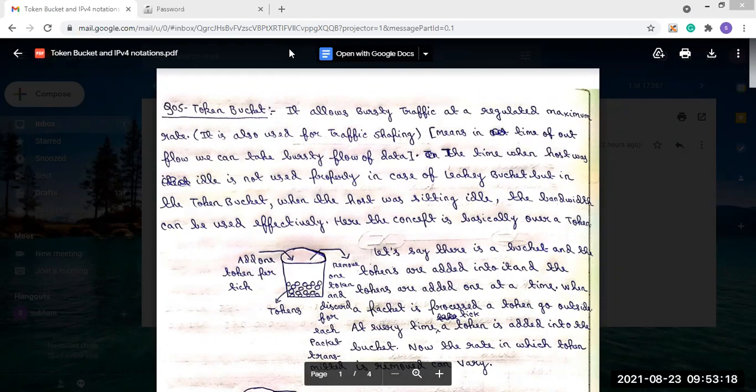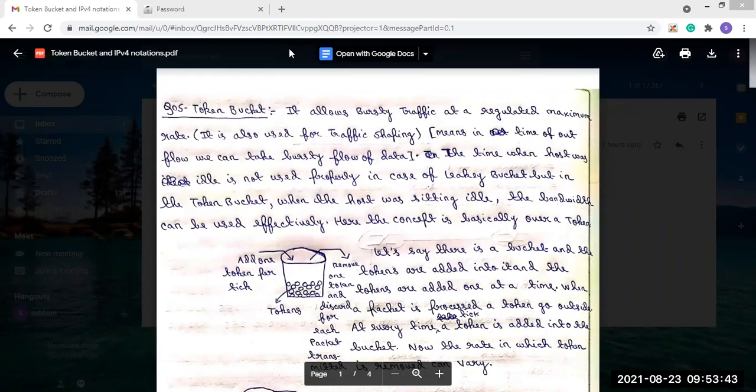In case of leaky bucket, we cannot do that when the output is produced. That means after using the leaky bucket algorithm, this bursty traffic is converted into a constant flow of traffic. But in case of token bucket, we can take a bursty flow of data.